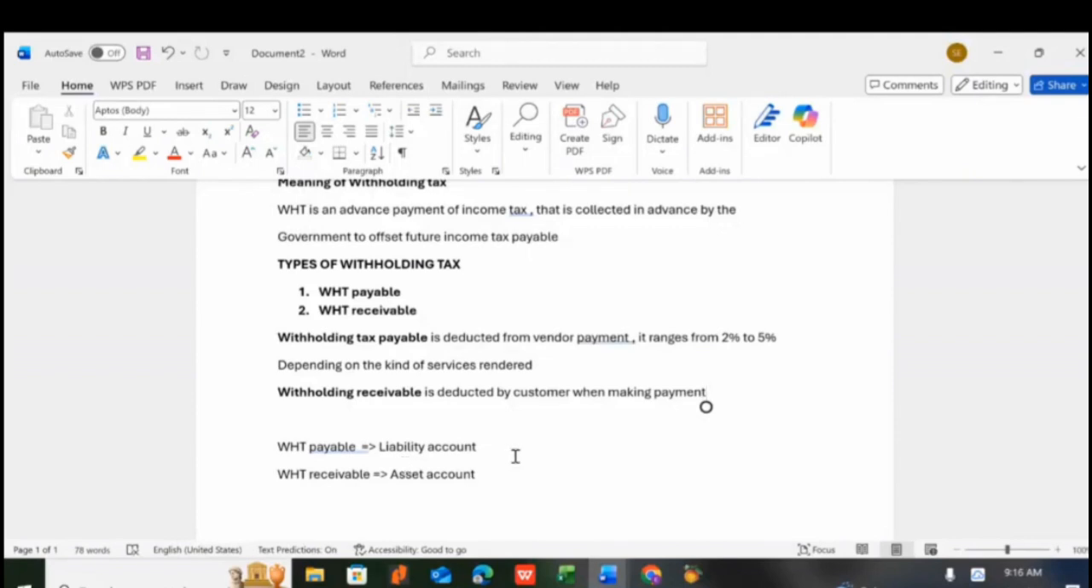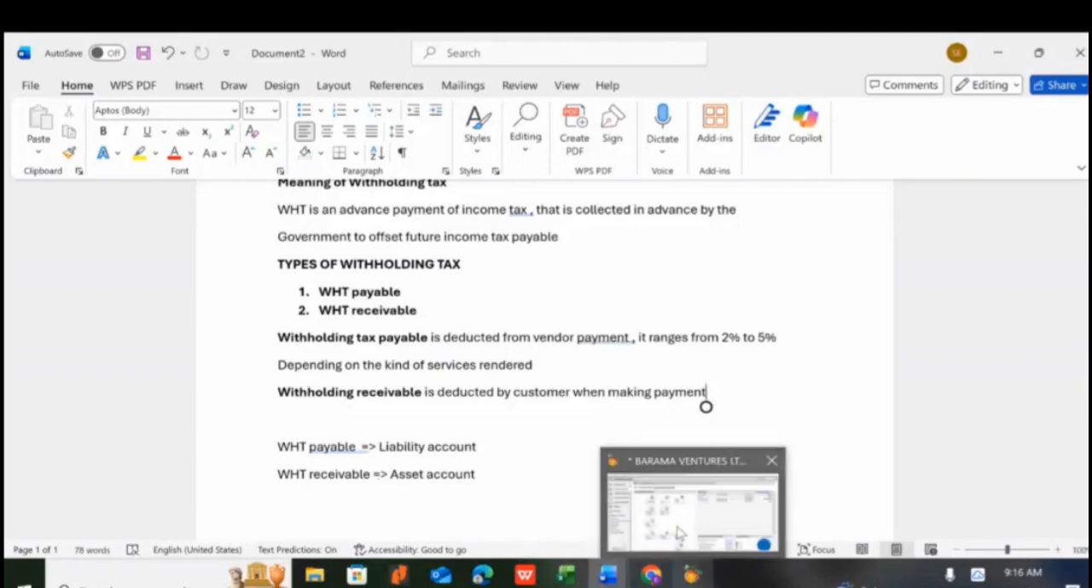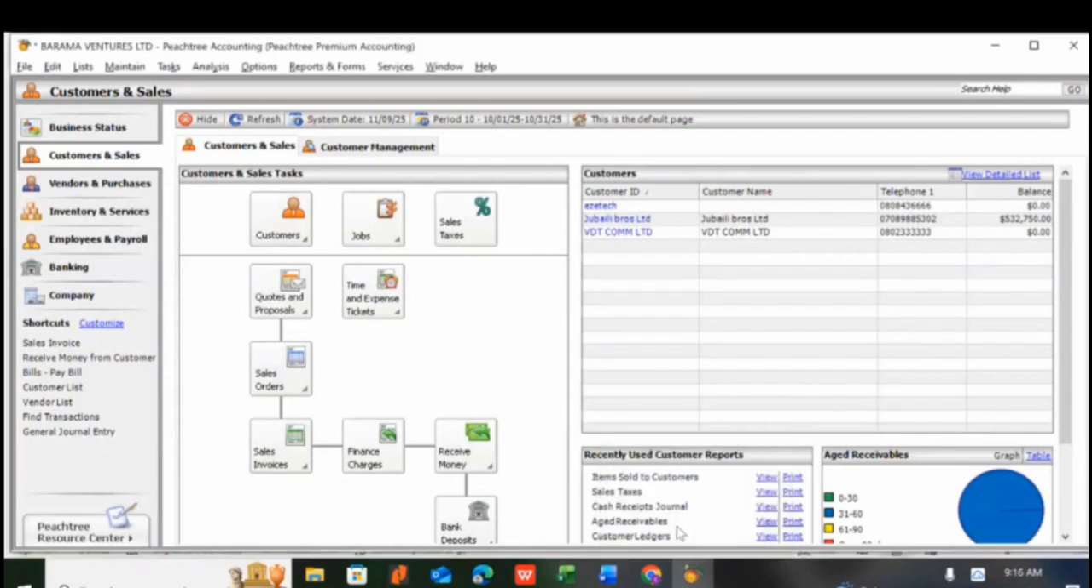So how does it relate to Sage 50 accounting? What we want to do here is maintain this in the chart of accounts, because this is not in our chart of accounts. We want to maintain withholding tax payable and withholding tax receivable in our chart of accounts. So let's go to our Sage 50.